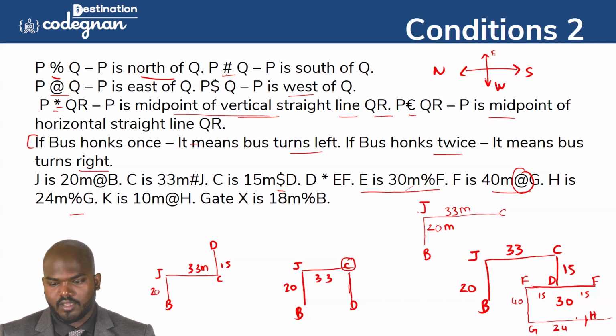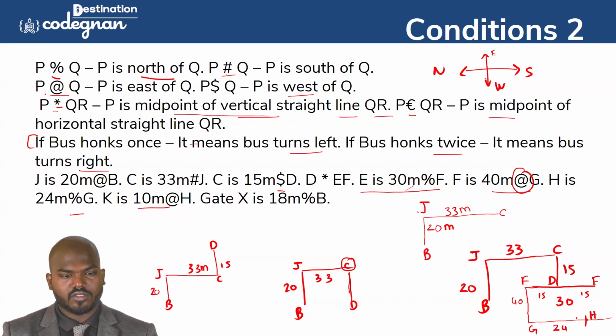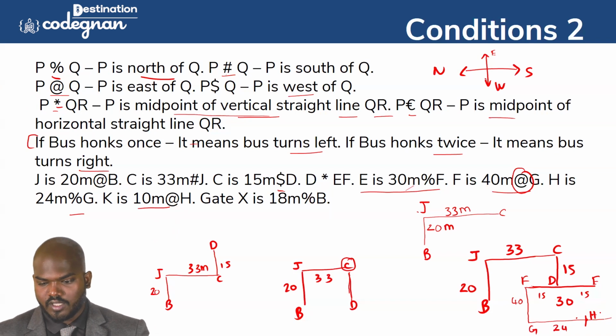Okay, so H will come here, and then K is 10 meter at the rate of H. Okay, K is 10 meter at the rate of H. So where is K here? We can take it up here in this one from the H. So 10 meter at the rate of H. So K is towards the east. So then it will go directionally up to this. Okay, so in this particular portion, because the total distance is called 40 here. So if you take it up, this value is called K.